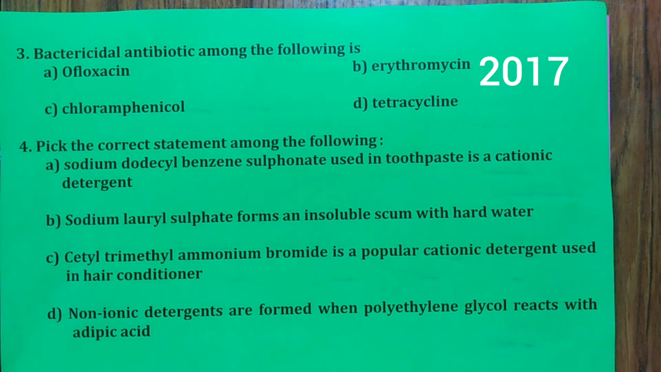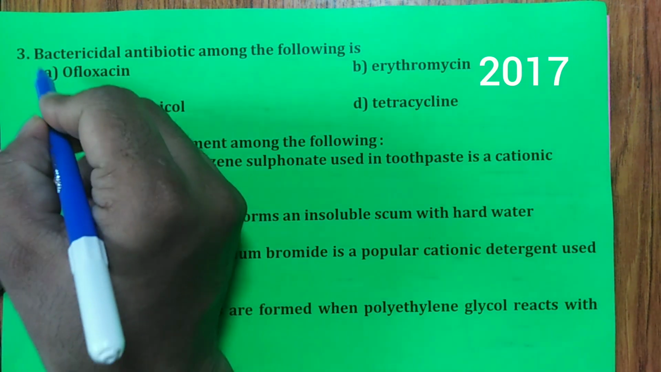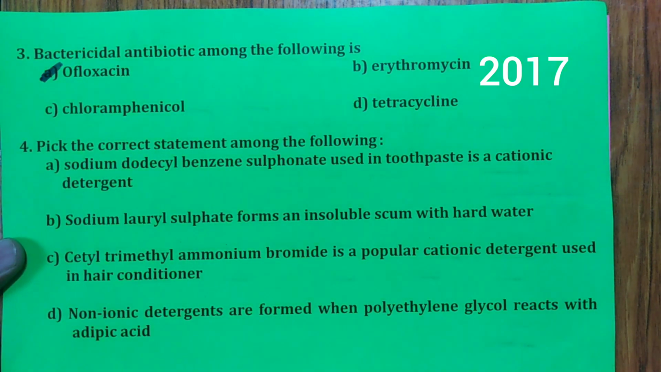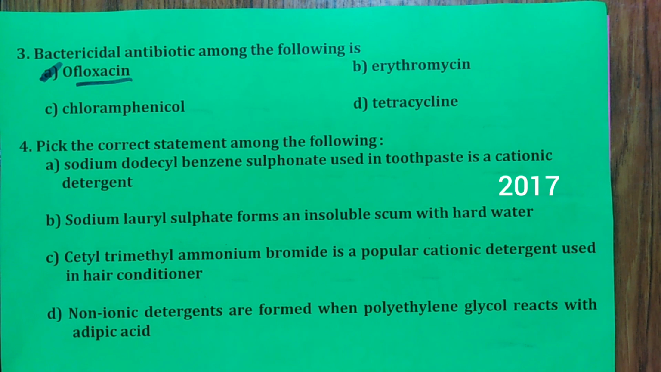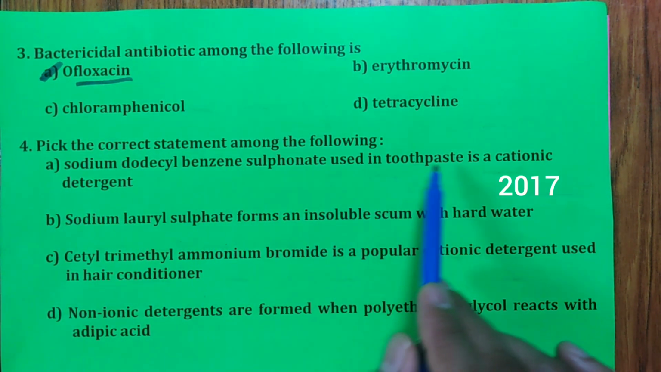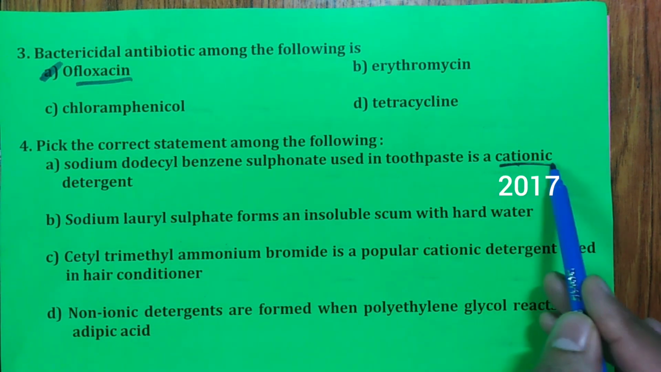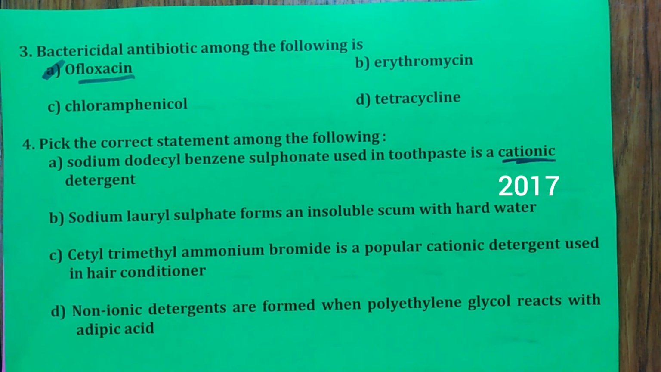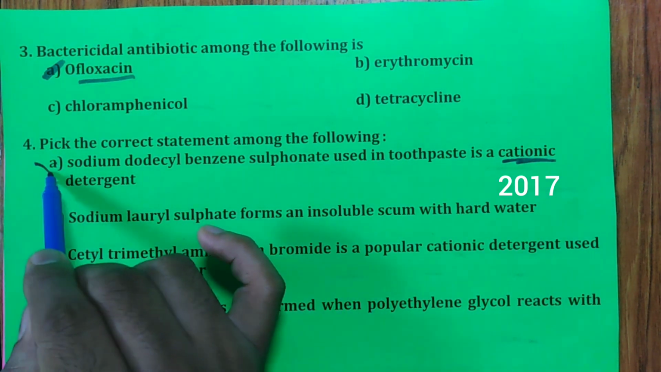And remember, you have to remember these things. There is no other way. So, third one, which is the answer? Yes. Ofloxacin is the answer for this. Remember, ofloxacin is the answer. Then fourth one. Pick the correct statement among the following. Sodium dodecylbenzene sulfonate used in toothpaste as a cationic detergent? For cationic, only one example you have to remember, which is cetyl trimethyl ammonium bromide. Hence, it is not the answer.